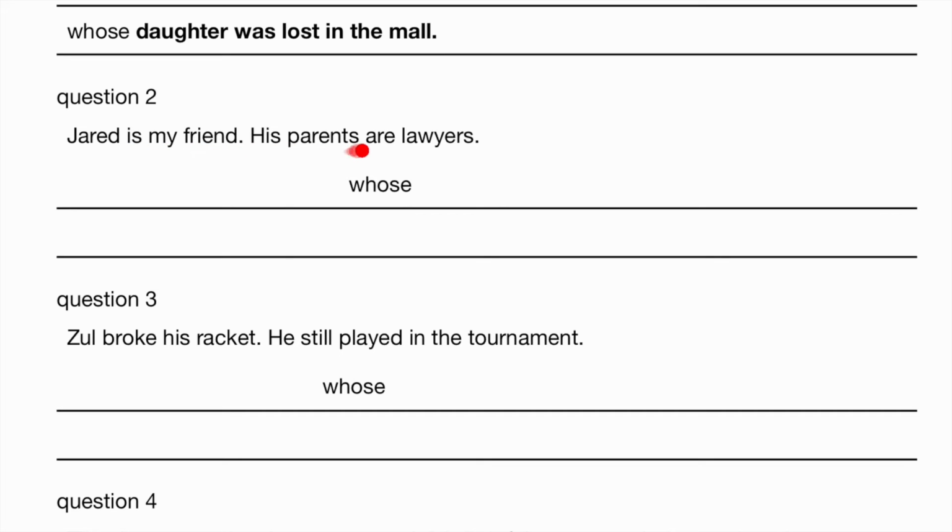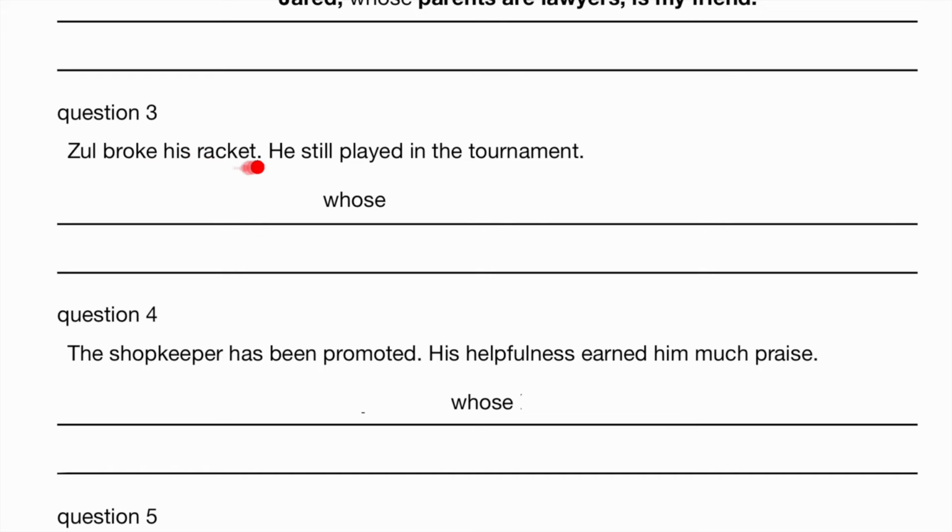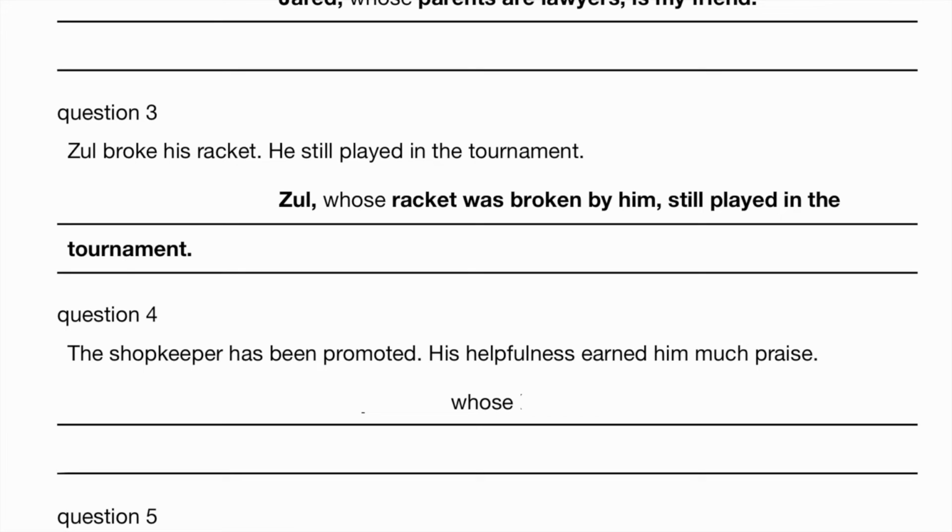Jared is my friend. His parents are lawyers. Jared, whose parents are lawyers, is my friend. Zul broke his racket. He still played in the tournament. How did he manage to do that? Zul, whose racket was broken by him, still played in the tournament. By the way, I think that if you omit this part here, it's still correct. Yeah. Zul, whose racket was broken.